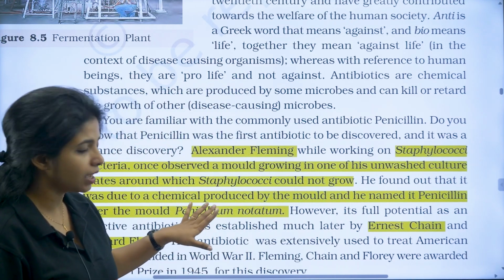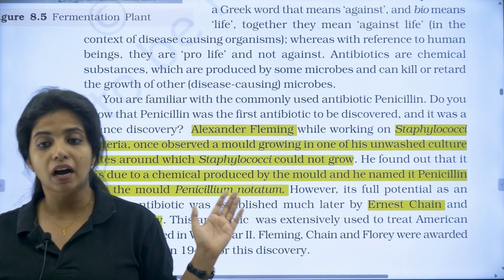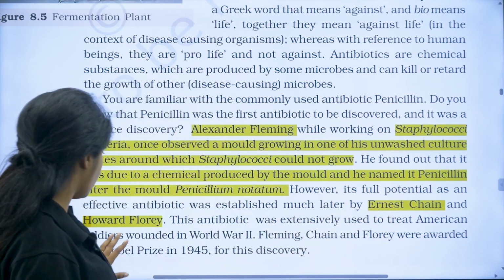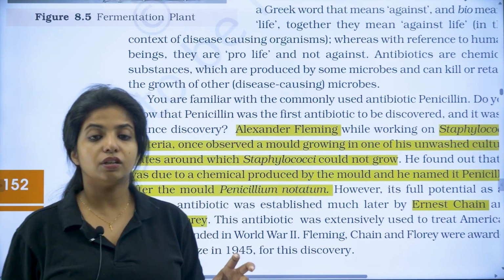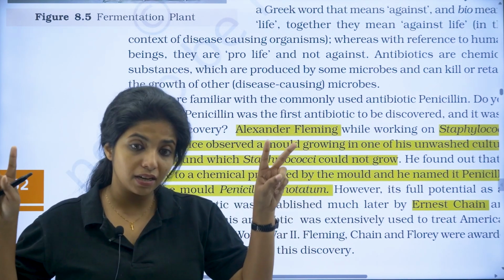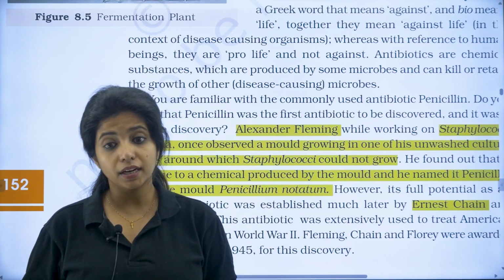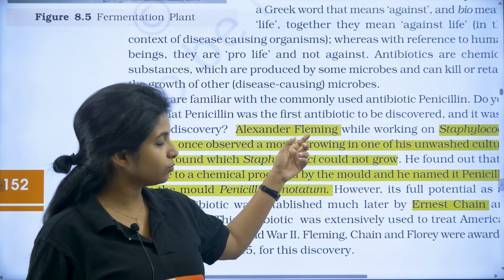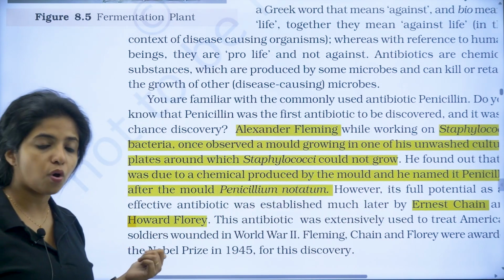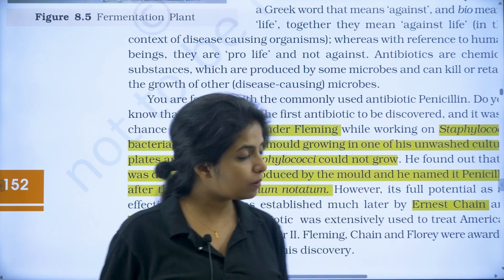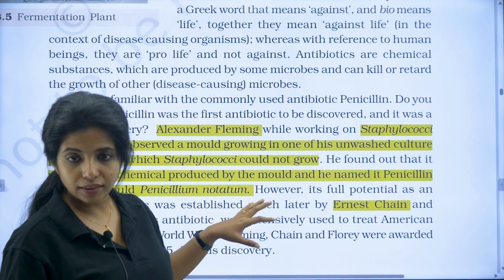But later, its actual role as an antibiotic was discovered by another person, Ernst Chain, and also Howard Florey. So Ernst Chain and Howard Florey came together. They gave rise to the antibiotic penicillin. They said that there is an antibiotic, penicillin, and it is very important, and it could help in treatment also. So basically these three, Alexander Fleming, Ernst Chain as well as Howard Florey, all of them got a Nobel Prize for the same. So just go through it, it's a fun thing, but you should know about this.